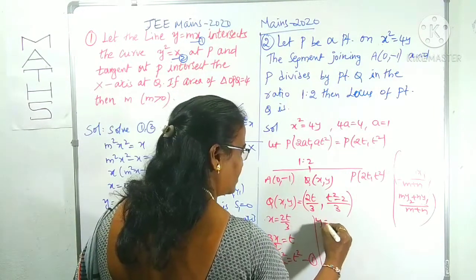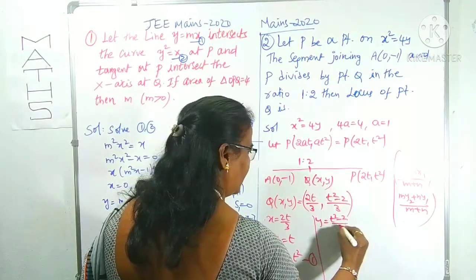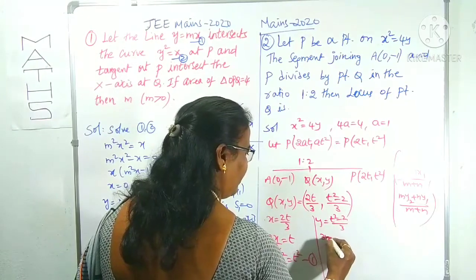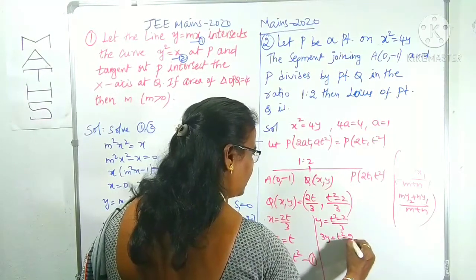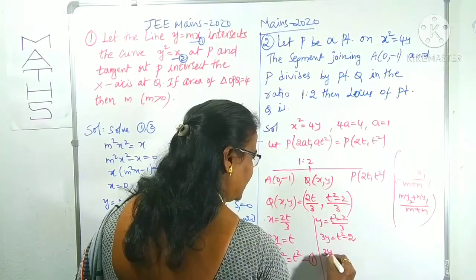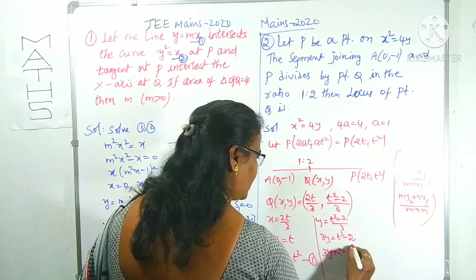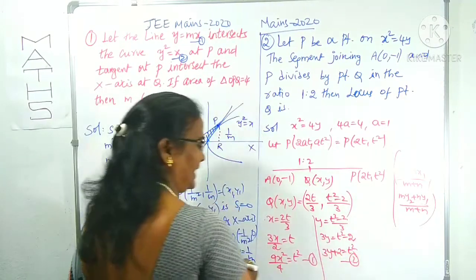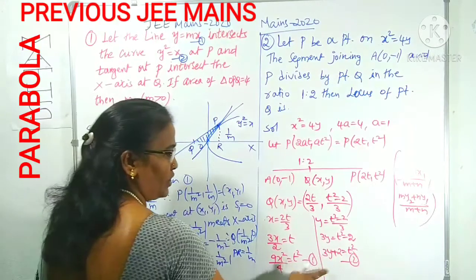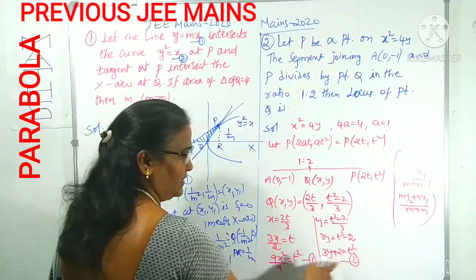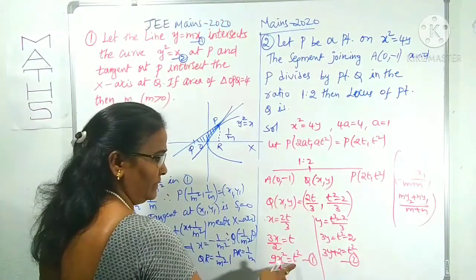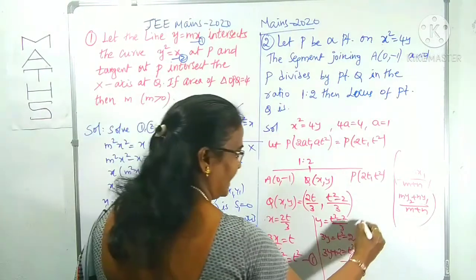y is equal to (t square minus 2) by 3. Taking the cross multiplication, 3y is equal to t square minus 2. Again this becomes 3y plus 2 is equal to t square. Take this as equation 2. From 1 and 2 you can observe that there is t square in both, so we can eliminate it by equating them.